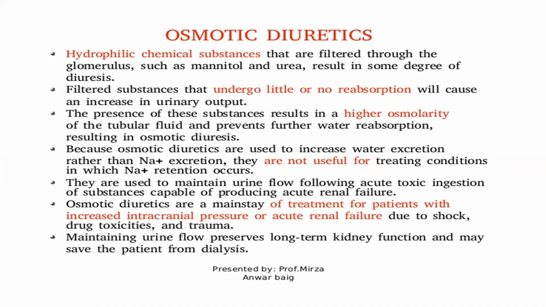They are used to maintain urine flow following acute toxic ingestion of substances capable of producing acute renal failure.